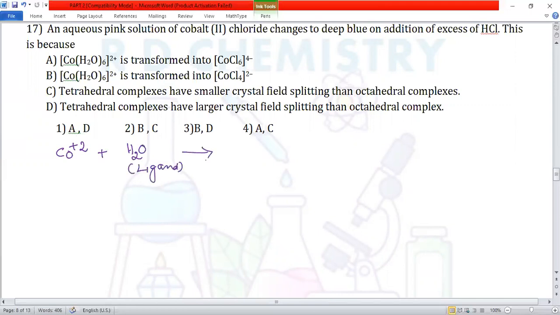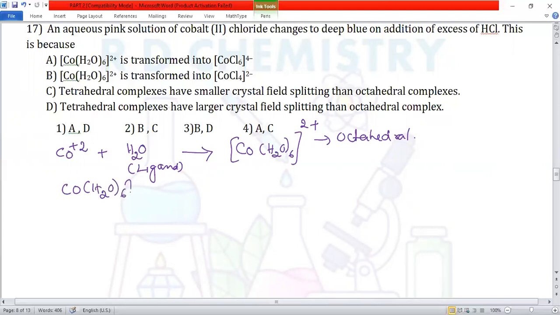It can form the aqua complex, [Co(H2O)6]. Charge on the cobalt is plus 2, water is neutral, so plus 2, and it is an octahedral complex in the aqueous solution. Now this complex solution is treated with excess of HCl.